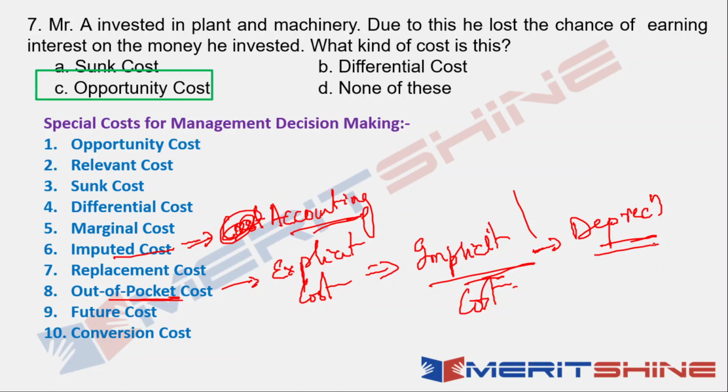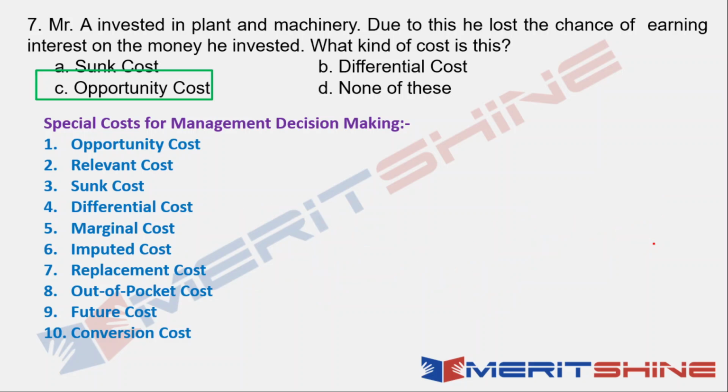In some cases, implicit cost is a cost that does not go out, so it is basically notional, but it can be a part of the accounting system too. There it would be better to treat it as implicit cost. Future cost is simply a cost that can be managed in future or will occur in future.